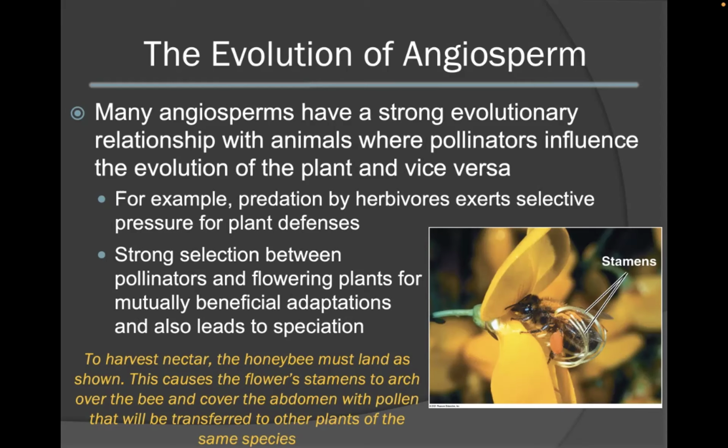An example of this relationship involves the honeybee. In order to harvest the nectar, the honeybee must land in the flower as shown. This position causes the flower stamens to arch over the bee and cover the abdomen of the bee with pollen. This pollen will then be transferred to plants within the same species, increasing the genetic diversity and reproductive strategies of the plant.